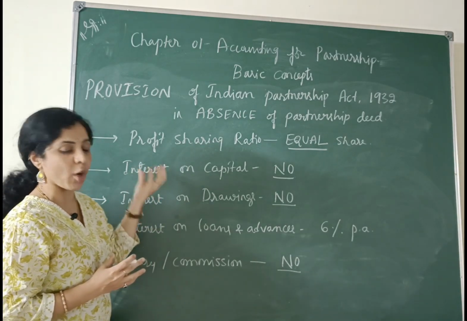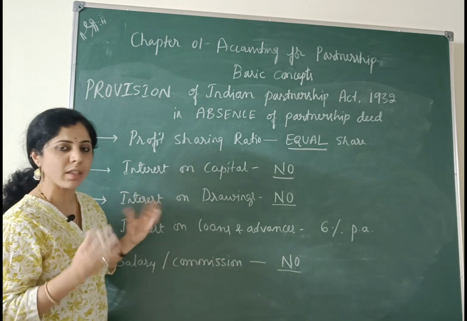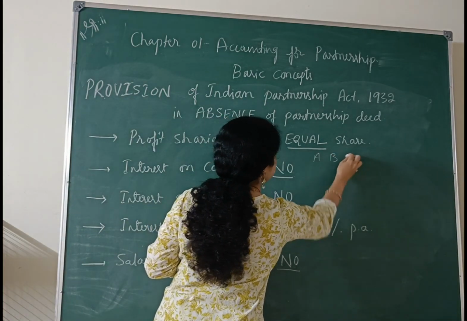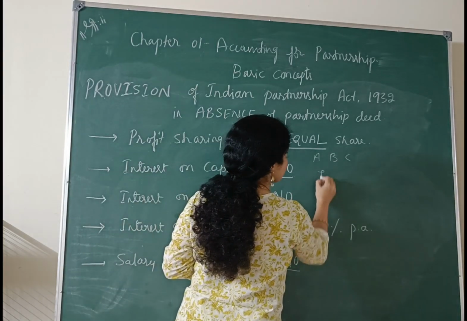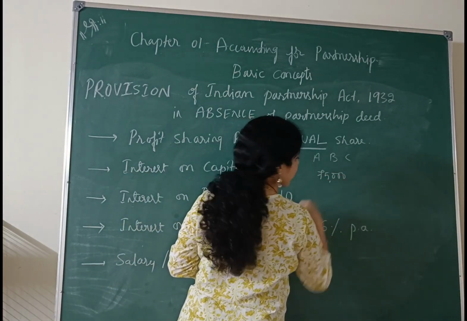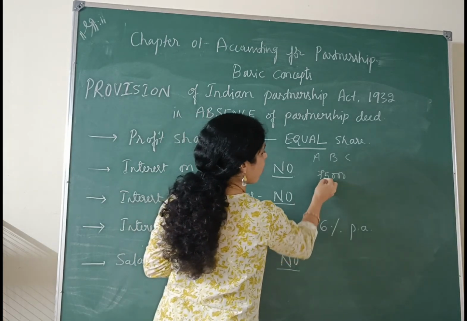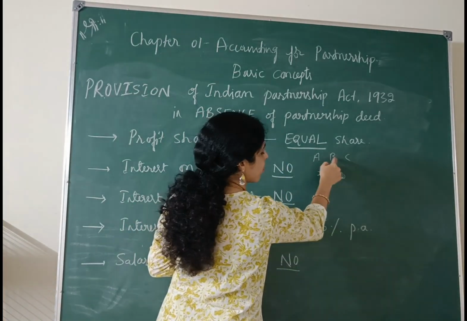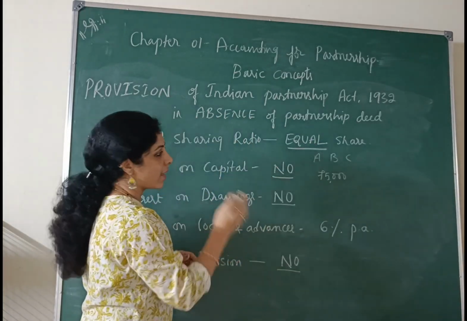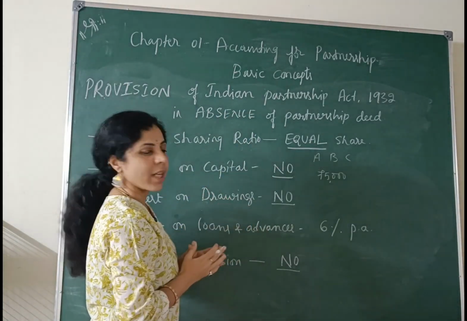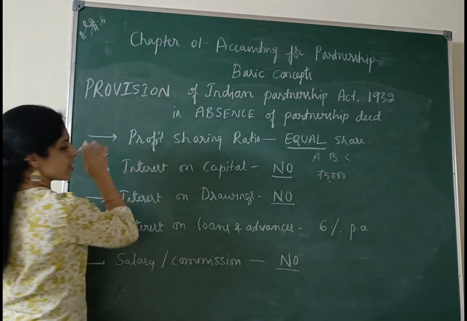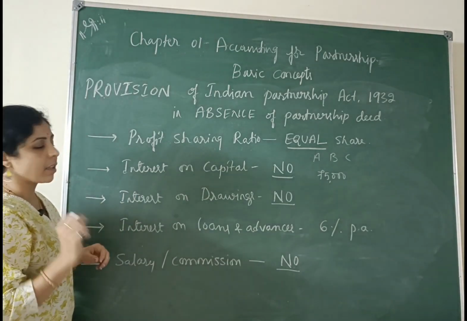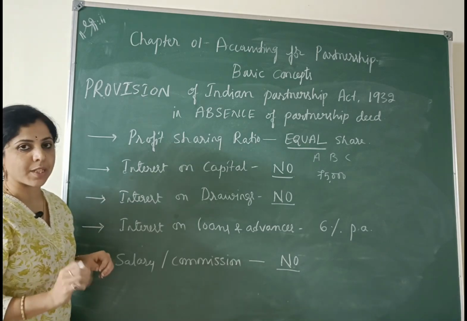How the profit of the business will be shared among the partners. That will be equal share. In case A, B, C are the partners, if they are earning 75,000 rupees of profit, that will be shared among all the partners equally: 25,000 to A, 25,000 to B, 25,000 to C. So like this, that will be shared equally among all the partners. That is the first provision under Indian Partnership Act 1932 in the absence of partnership deed.